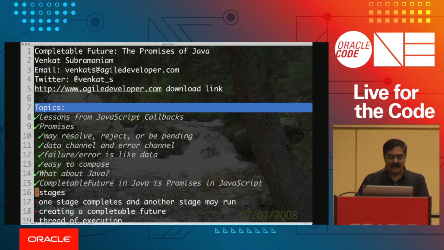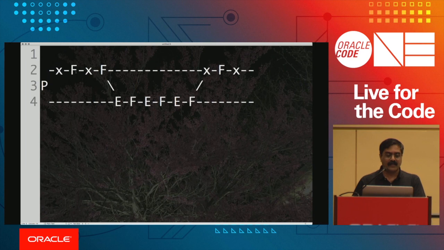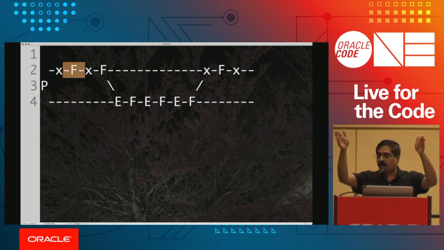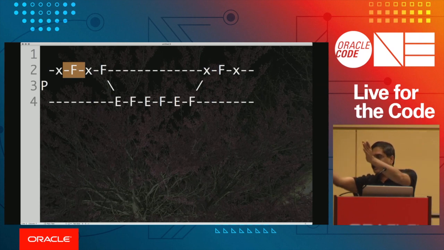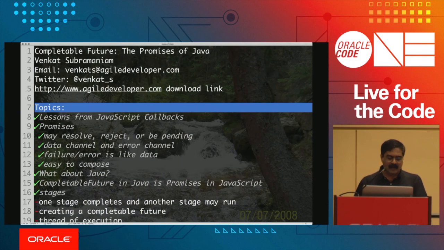You have what are called stages. So what's a stage? A stage is a segment of the pipeline where you're performing some action, a function, and then you go to the next stage and the next stage and the next stage, and you have this completable future full of these stages. Let's understand this with a little example. Once a stage completes, you are ready to run the next stage, and it can keep moving. Let's look at some examples of this.